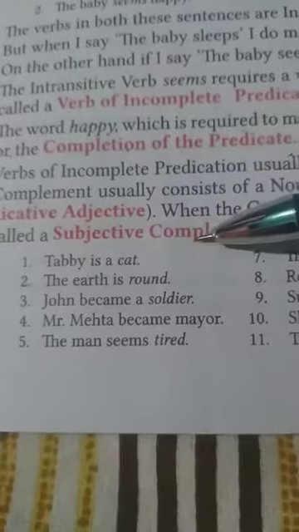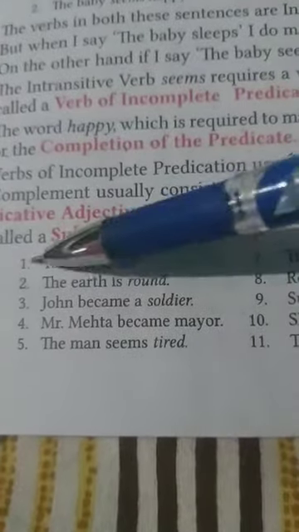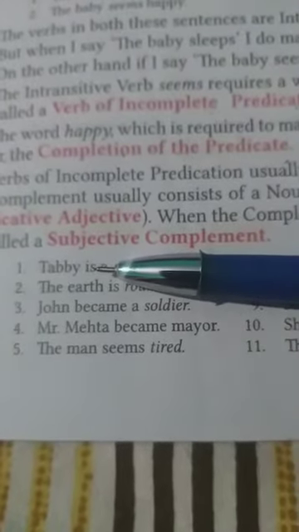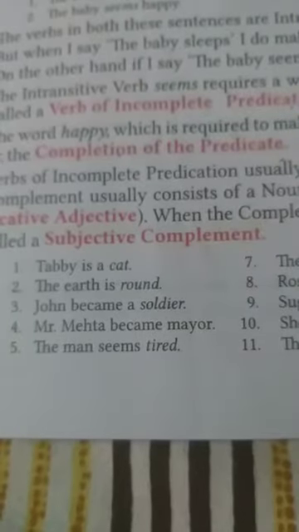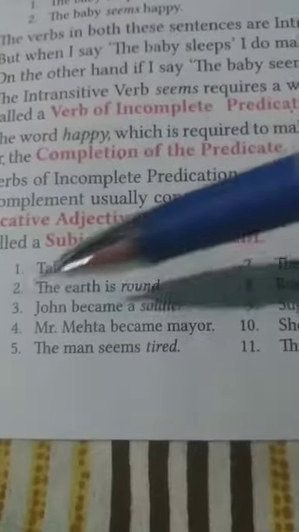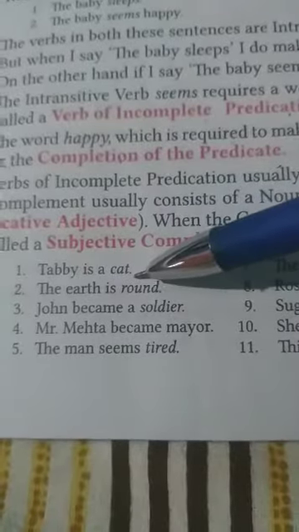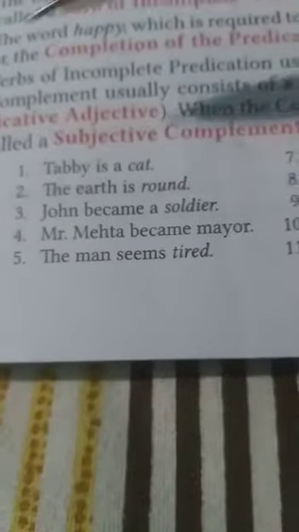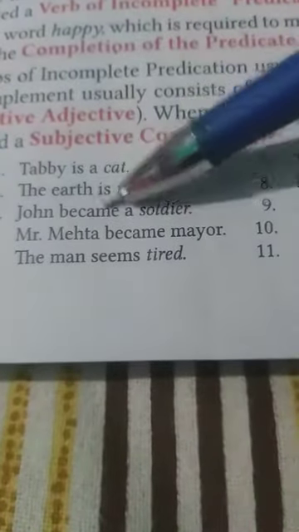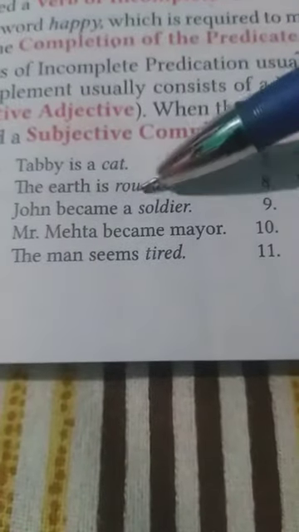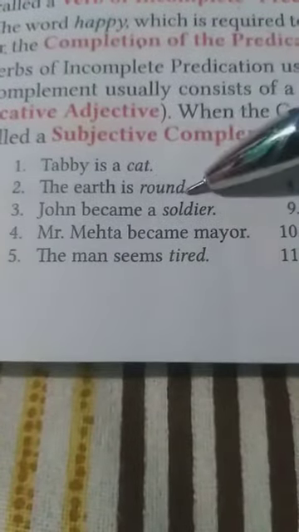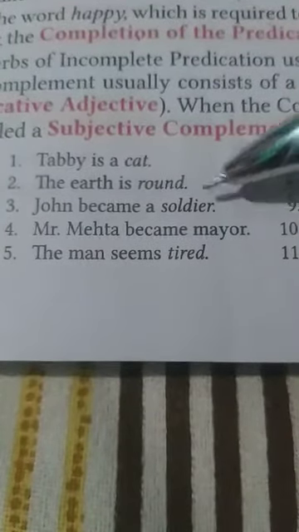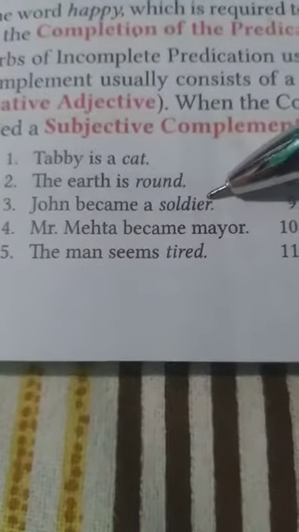Tabby is a cat. If we hide the words a cat, then Tabby is does not give any sense unless we use the words a cat. So this is a subjective complement, or we can say a predicative noun. Next sentence, the earth is round. Here the word round is an adjective, so it is a predicative adjective. John becomes a soldier. Soldier is another noun.